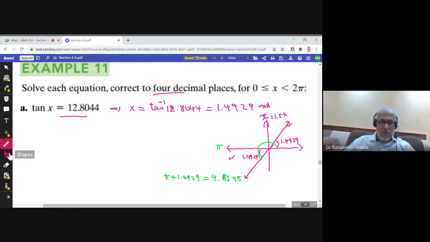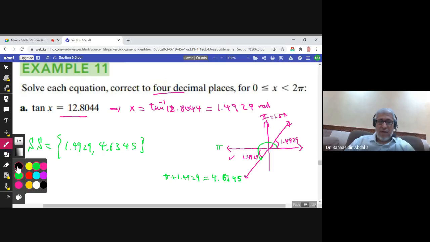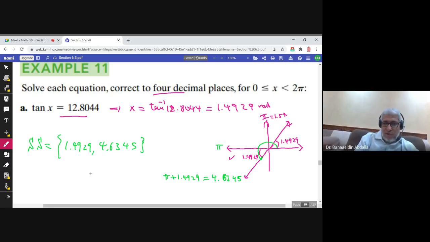So the solution set in this question consists of two numbers: 1.4929, the angle in the first quadrant, and 4.6345, the angle in the third quadrant. These are the two solutions of this equation.